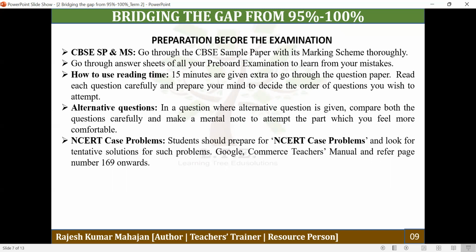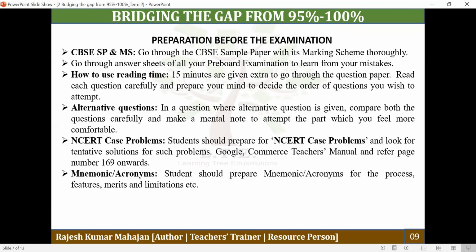NCERT case problem: though there is a very limited number of case problems in the NCERT, if you want to see the solution for NCERT case problems, you can just Google Commerce Teacher Manual, and you will see a PDF file. On this PDF file, from page number 116 and onward, you can see the tentative solution which has been prepared by the NCERT for the NCERT book itself.